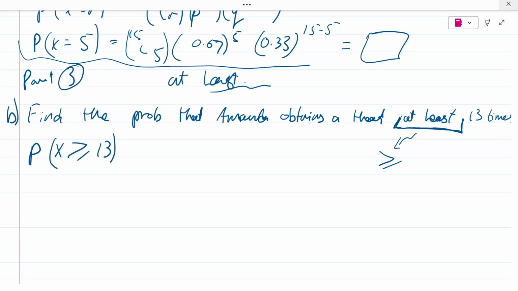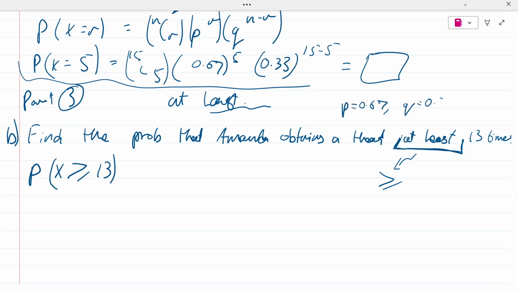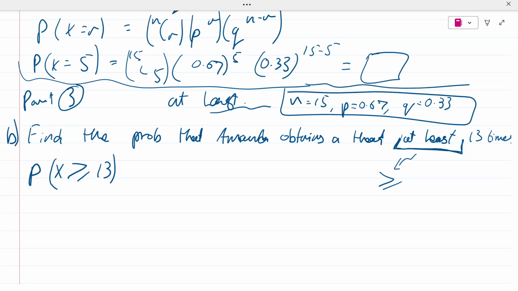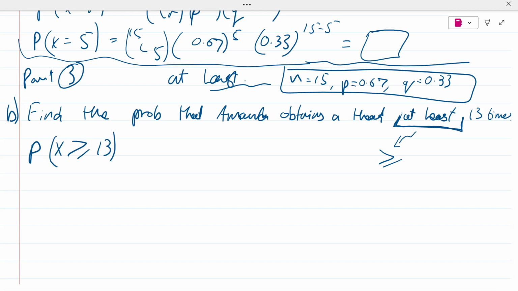Now look, everything still remains the same. P is still 0.67, Q is still 0.33, n is still equal to 15, right? All of this data is still the same. Nothing else is changing. What has changed at least is the value for r. X would normally be equal to r, but this time it's greater than or equal to r.